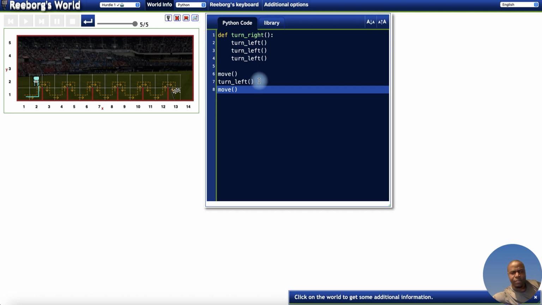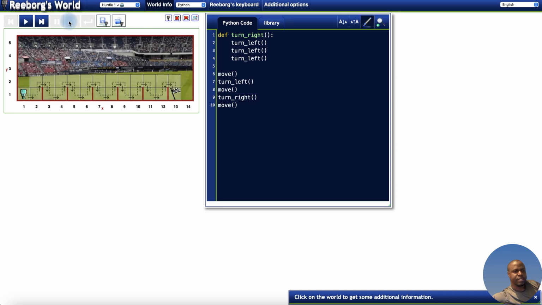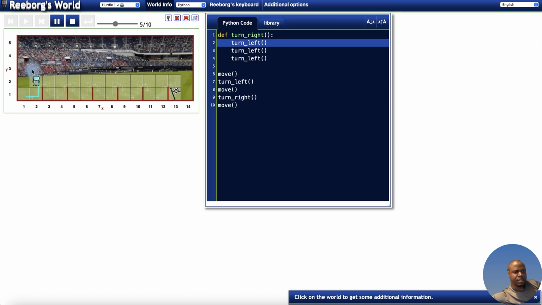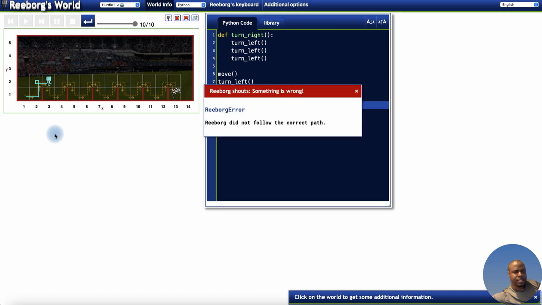So having said that, if I now call that function here, turn right, and then move, you'll see what's going to happen. If I reset and click that, it's going to go forward. See?